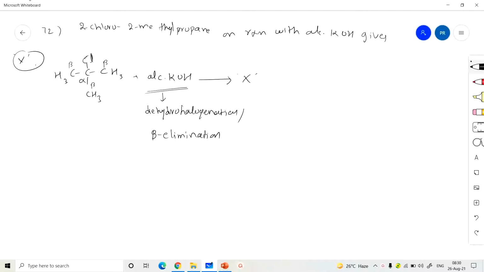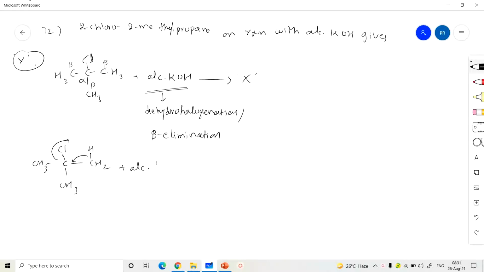From any of these C-H bonds, it can release that hydrogen and the chlorine. For example, CH3 C Cl CH2 H CH3.